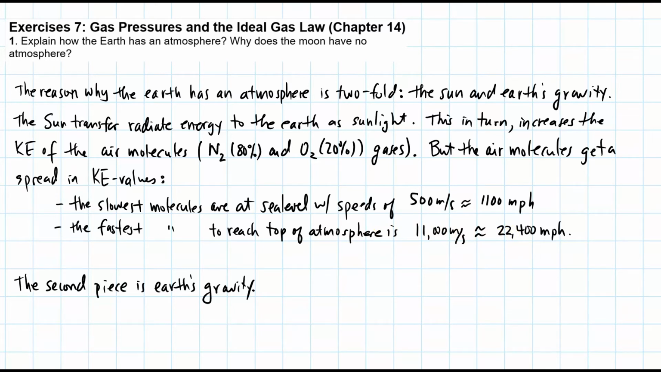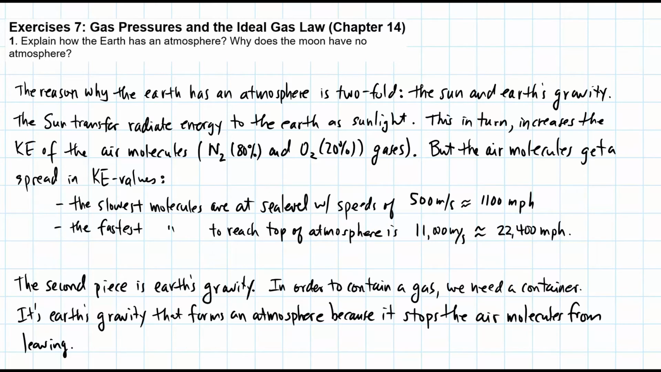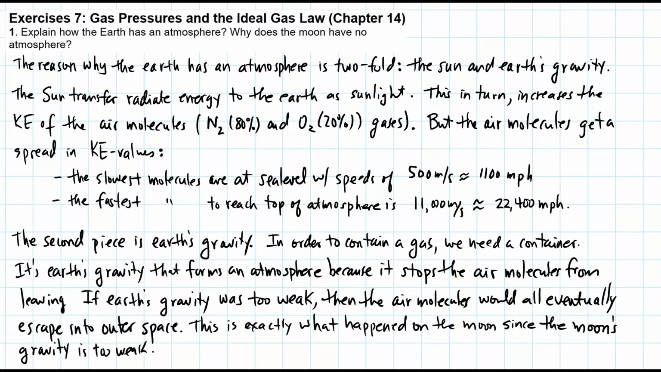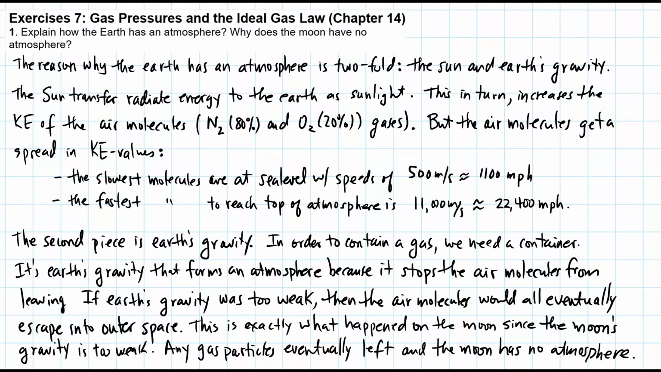The second piece is Earth's gravity. In order to contain a gas, we need a container. It's Earth's gravity that forms an atmosphere because it stops the air molecules from leaving the Earth. If Earth's gravity was too weak, then the air molecules would all eventually escape into outer space. This is exactly what happened on the Moon, since the Moon's gravity is too weak. Any gas particles on the Moon eventually left, and the Moon therefore has no atmosphere.